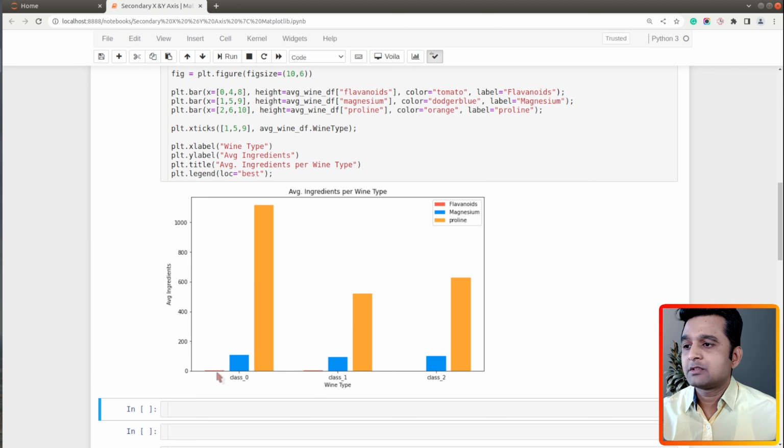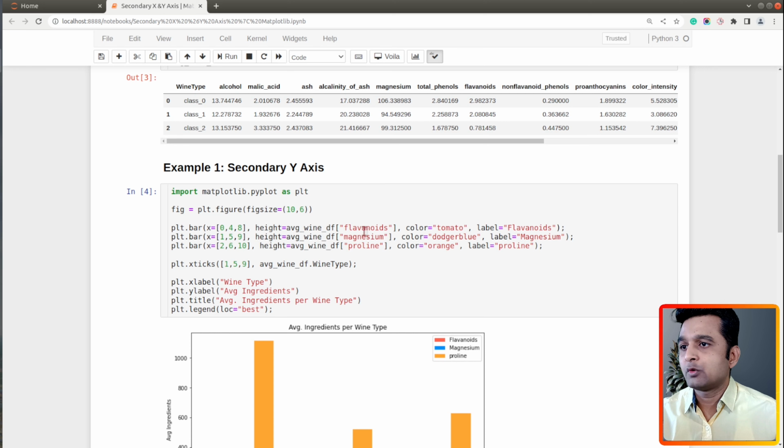Alright, so as you can see, we have 3 quantities represented over here, which are flavonoids, magnesium and proline. Now as you can see, we have bars of flavonoids, but they are almost invisible. They are so small. The same happened for magnesium, and the reason behind this is that all these 3 quantities are on very different scales.